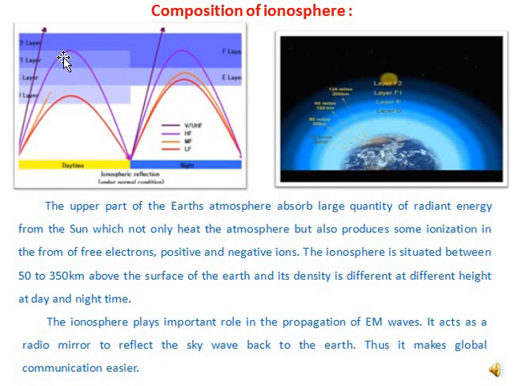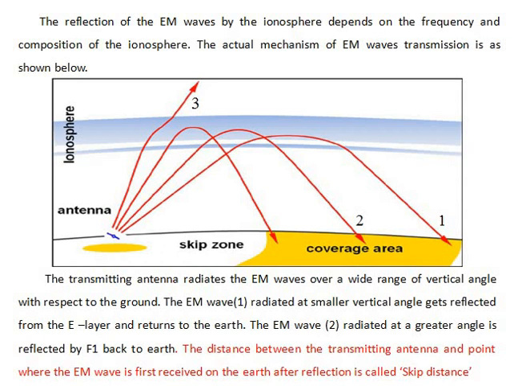So, imagine how the Earth has given so many things. Then, how is this radio wave or electromagnetic wave reflected by the ionosphere? The reflection of electromagnetic waves by the ionosphere depends on the frequency and composition of the ionosphere. In the sense, it depends on the transmitting signal frequency, and it also depends on the composition of the ionosphere, in the sense the density of the ionosphere.